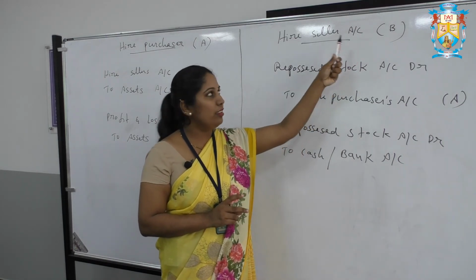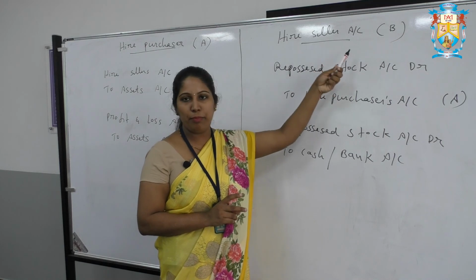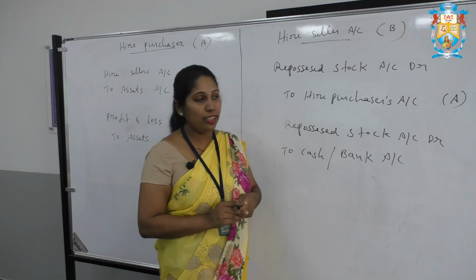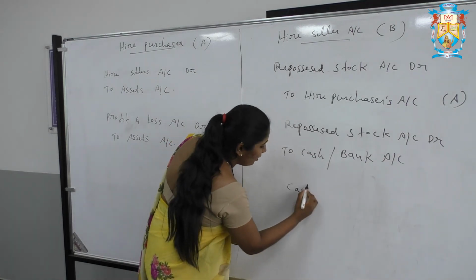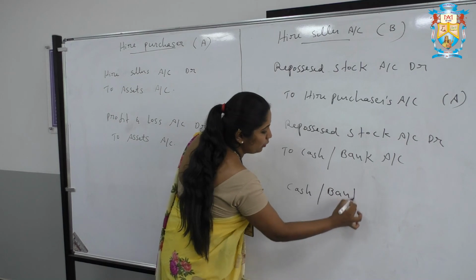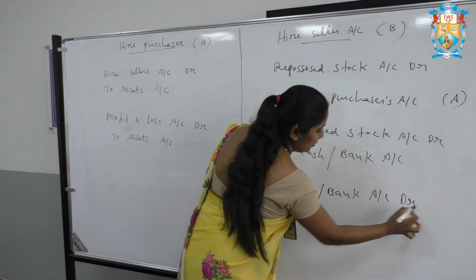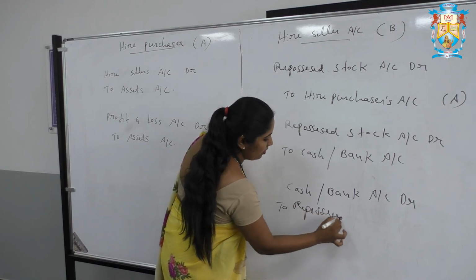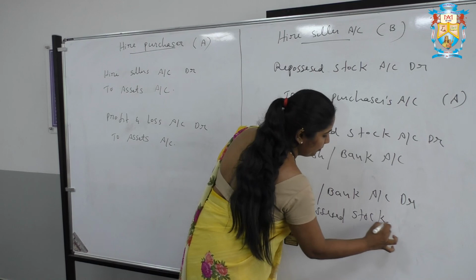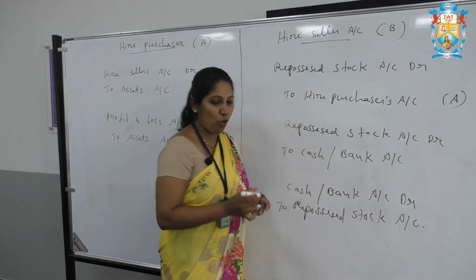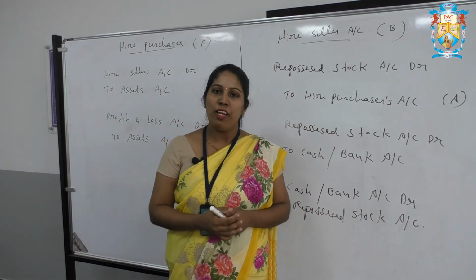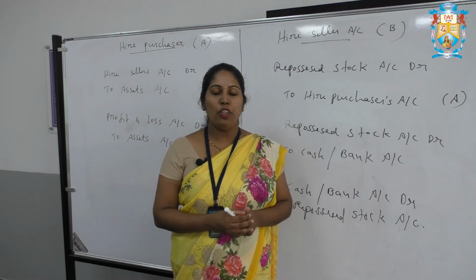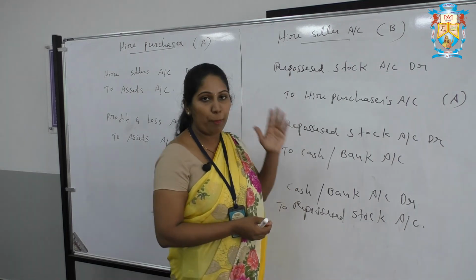If he has sold the assets or motor car or something to another person, during that time we have to pass one more entry, that is cash or bank account debtor to repossessed stock account. This is about the journal entries in the books of hire purchaser and hire seller about the complete repossession, default or repossession. This is the entries for complete repossession.